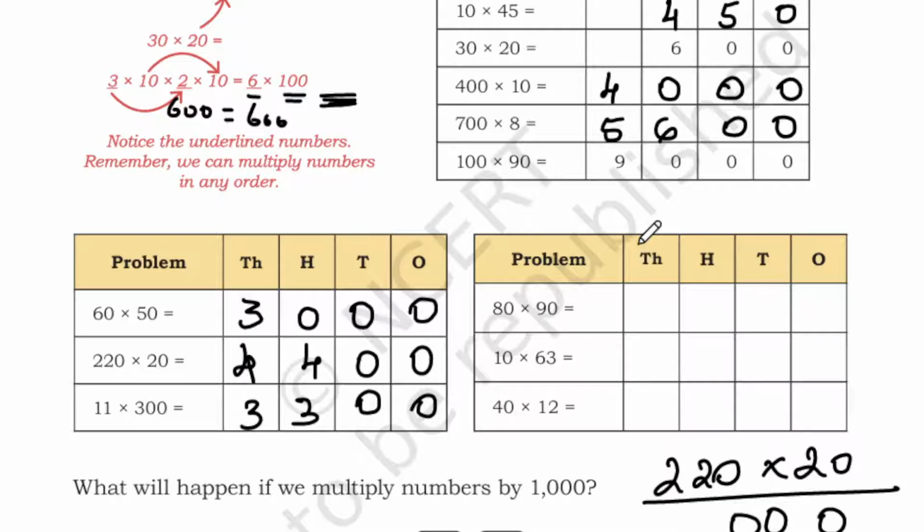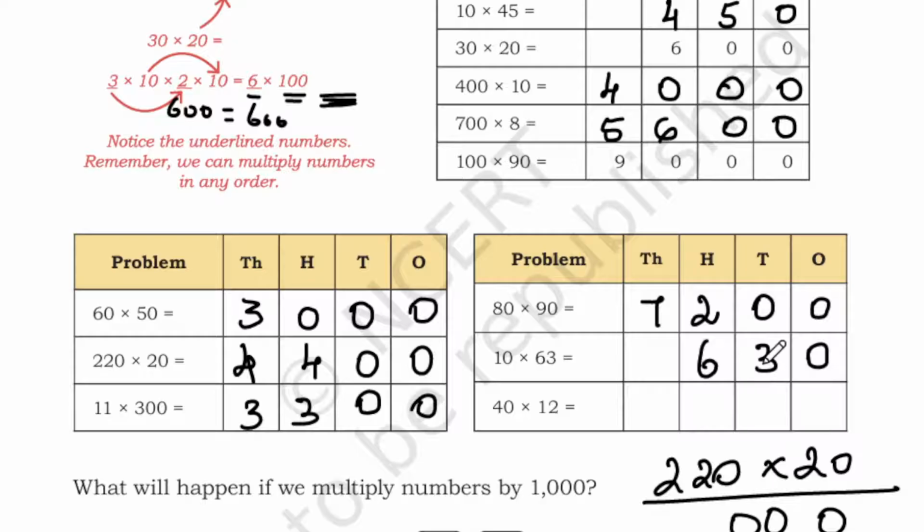Okay. Again you have 80 into 90. So you have 2 zeros. Again put 2 zeros here. 8 nines are 72. So 7200. Next you have 10 into 63. That is very easy. 10 times 63 is 630.